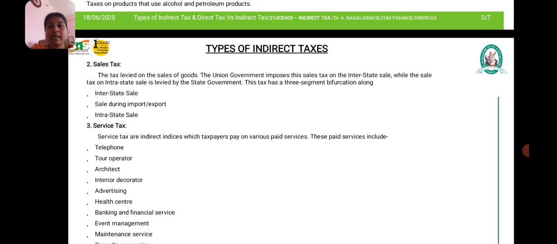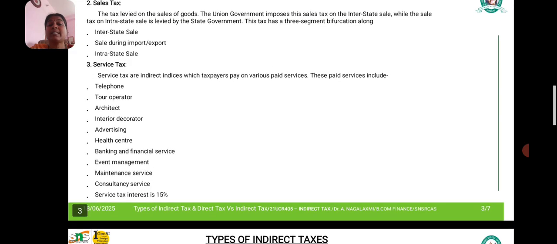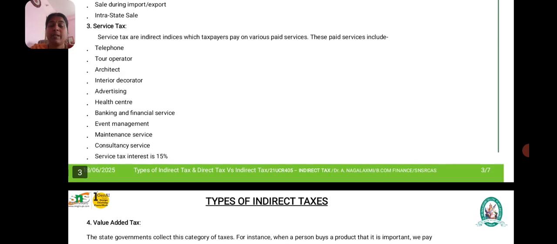Examples are using the telephone, tour operators, architects, interior decorators, advertising, healthcare, banking and financial services, event management, maintenance services, consultancy services. Service tax rate is 15%. This is what about service tax.